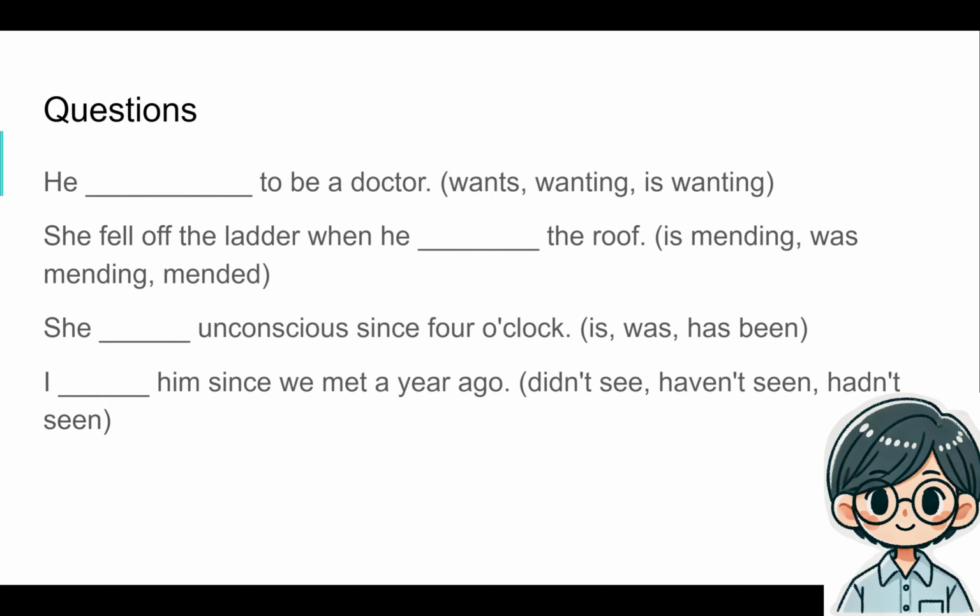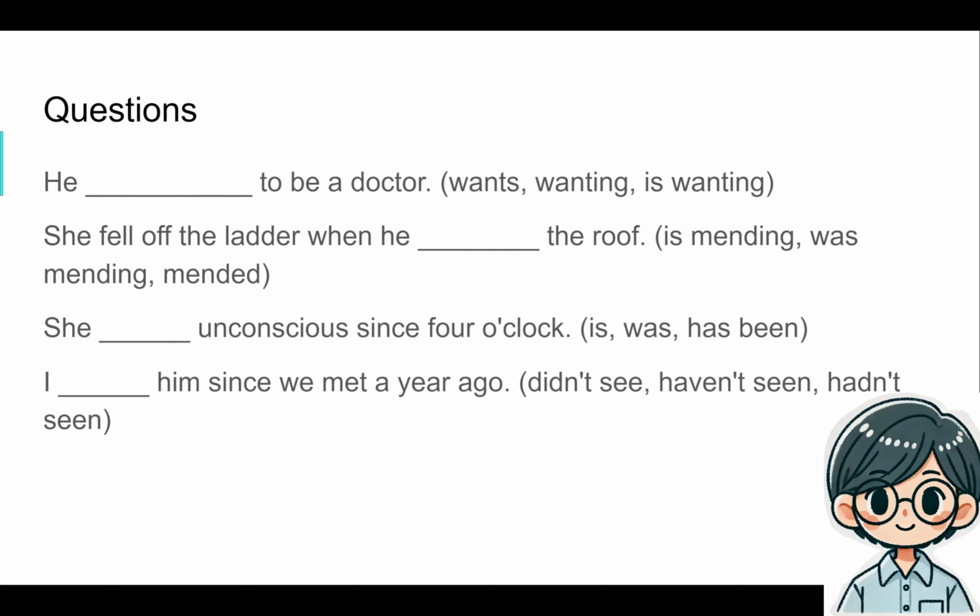But if he caused her to fall off the roof, then the timeline is continuous, right? It is complete. He was mending the roof. He was applying the glue, putting the tile pieces on. She was on the ladder doing something, I don't know. He slips up, he makes a mistake, and then that mistake causes her to fall off the ladder. So she was on the ladder, she started falling, and then she hit the ground, and then she's unconscious.